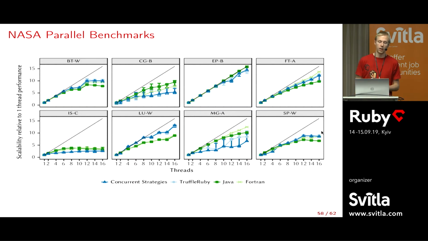I've run this on a larger benchmark, the NASA parallel benchmark. It's a very old benchmark, written in Fortran originally, then transitioned to Java, and then to Ruby. What we can see about scalability, so how many times faster on n threads it is than on one thread, is that it scales basically just as well as Java and Fortran. The dark blue is with proper synchronization, and the light blue is without. And basically they both scale very similarly.